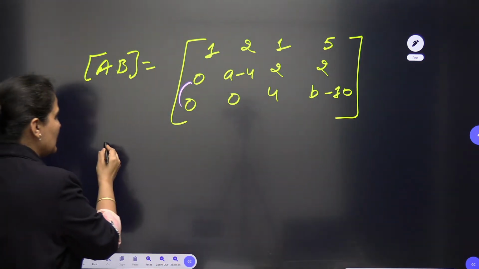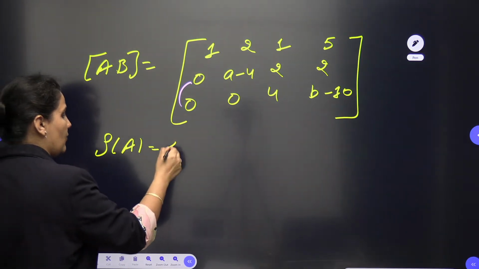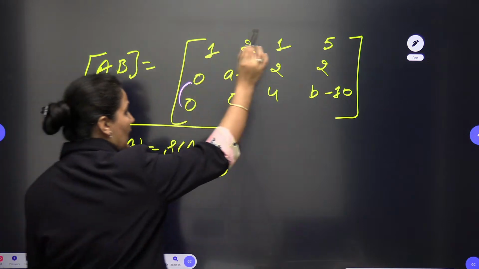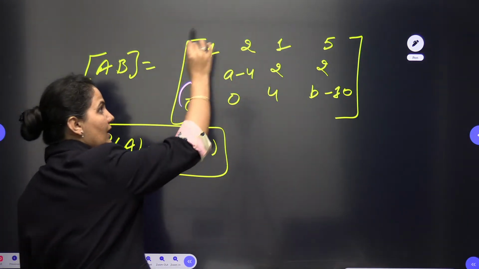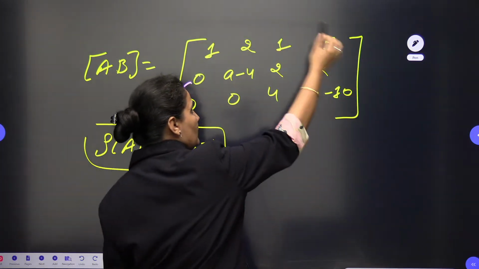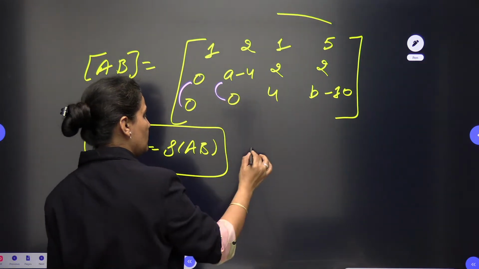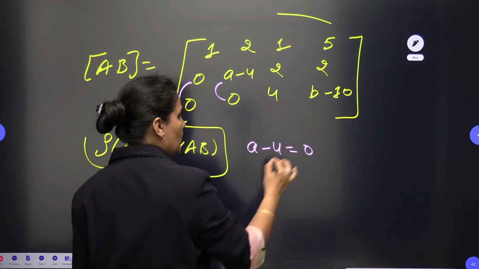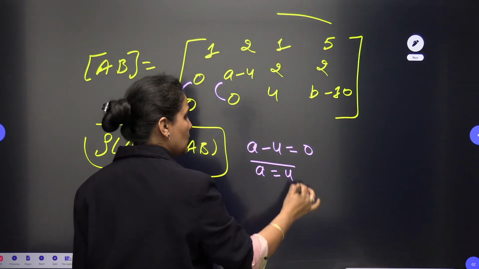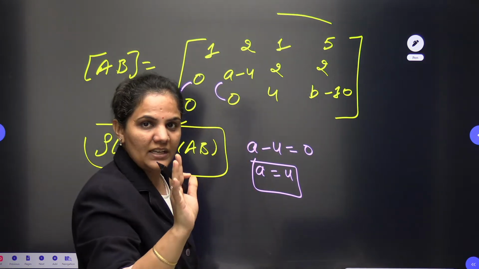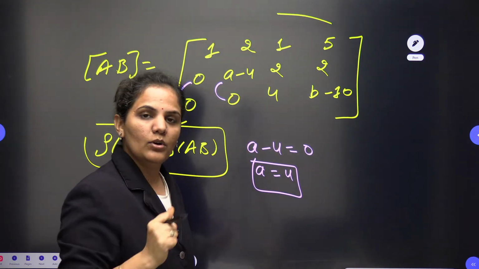If you want this condition to be satisfied, rank of A equals rank of AB, it means all the minors, the value of this first minor is also 0, and the value of the second minor is also 0. So here we can compare. This should be 0, so you can put directly A minus 4 equals 0, so A equals 4 first of all. Now when I compare here, I can see these two elements are not equal. So let's do one more step here.